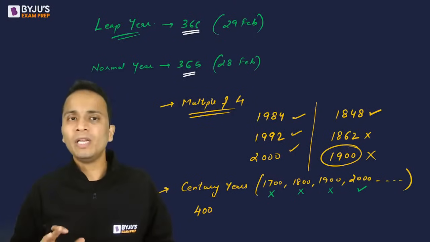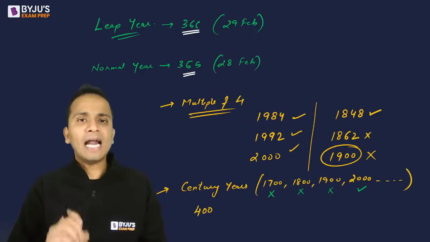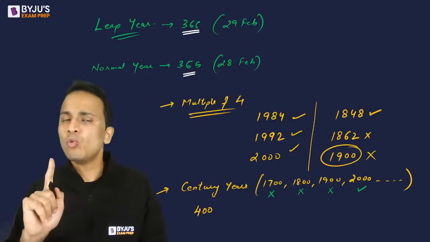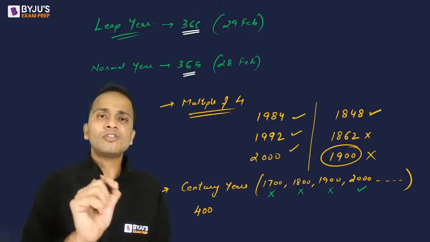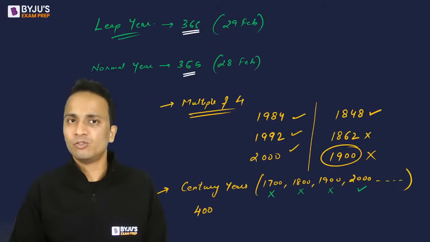If it is a normal year, then 365 days will be added. So if I'm adding one complete year to any date, then either 365 days will be added or 366 days will be added.